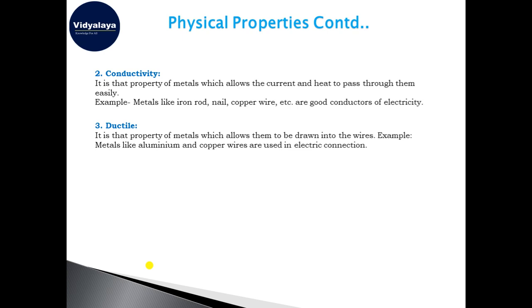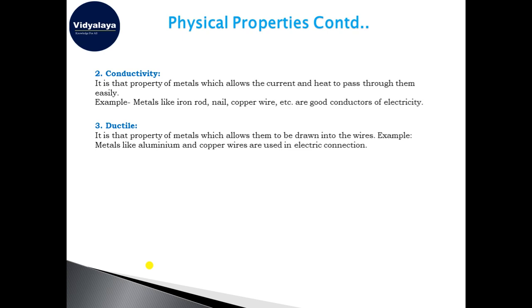So the elements inside the wire have been drawn into a thin, thread-like structure, and this property is called ductility. Metals like aluminium and copper are used for making electrical wires. They are used for electric connections.